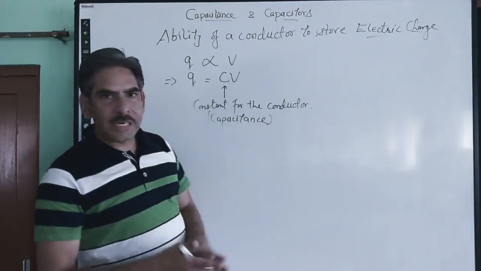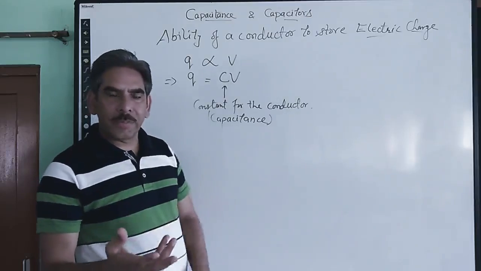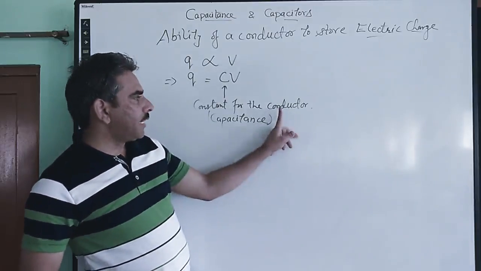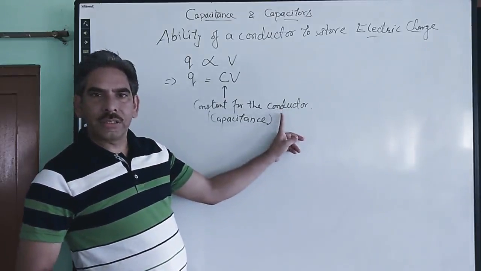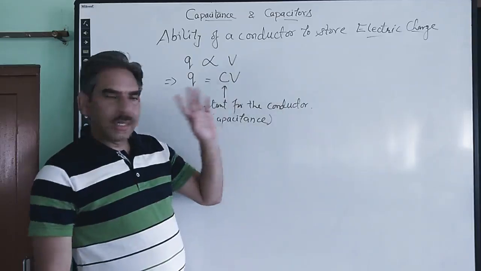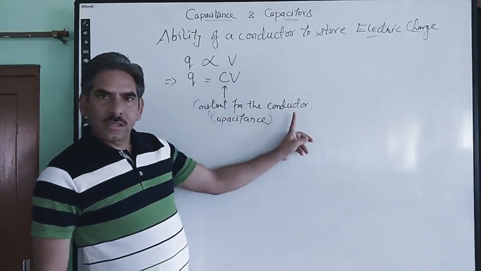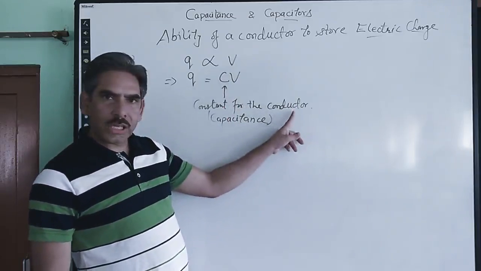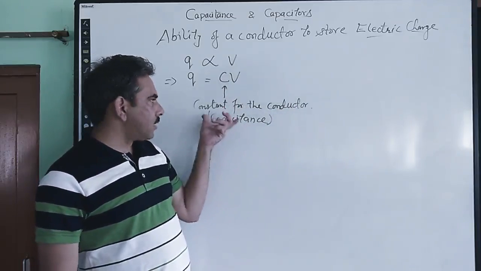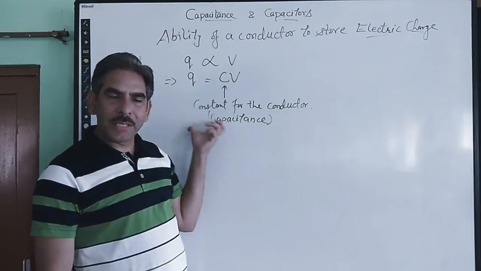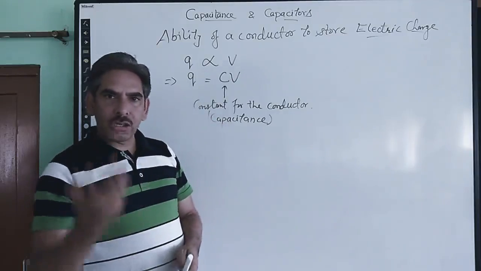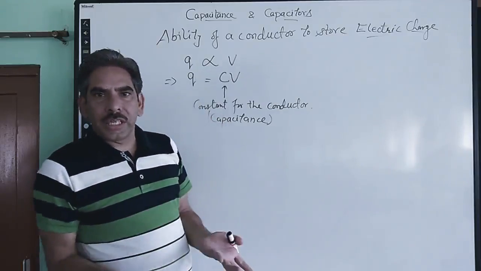The value of C depends upon the size and shape of the conductor. It does not depend upon the material of which the conductor is made. It may be of any kind of material. This capacitance simply depends upon the size and shape of the conductor, and it also depends upon the medium in which the conductor is placed.